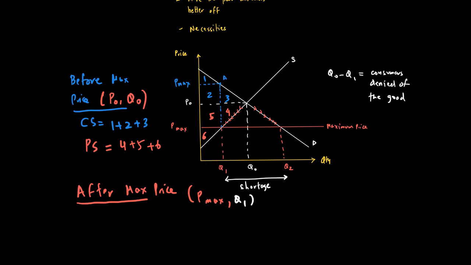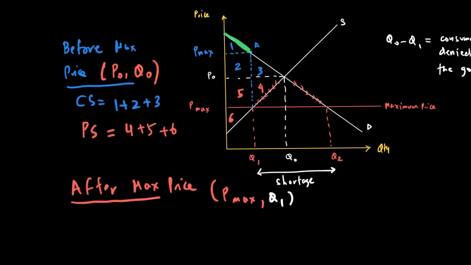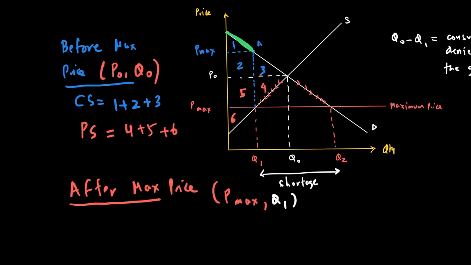What is important to see is that only this part of my demand curve is being met. The rest of the demand curve is not valid for us because these consumers are not getting the good. So for these Q1 consumers who are getting the good, they're getting it at P max. So all the area under the demand curve above P max will be the consumer surplus.